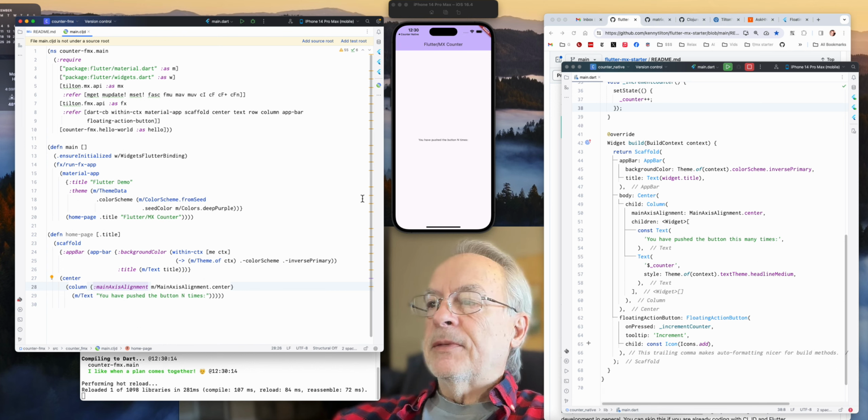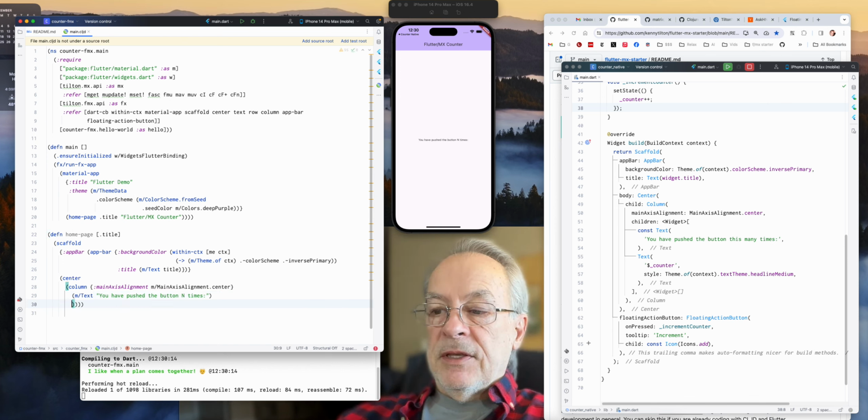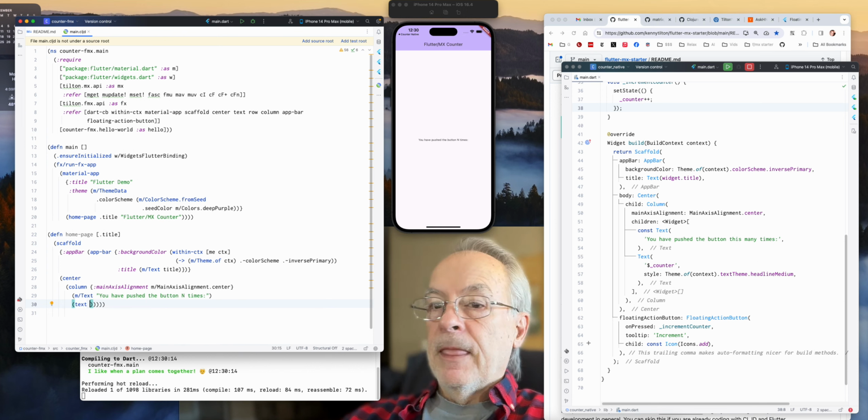So okay, we've now got some text on the screen, and now we're getting ready for the reactive domain. So we're going to have another text, but this time we're going to use an FMX widget because we're going to get into reactive stuff here.